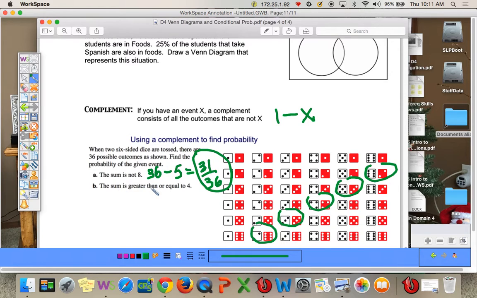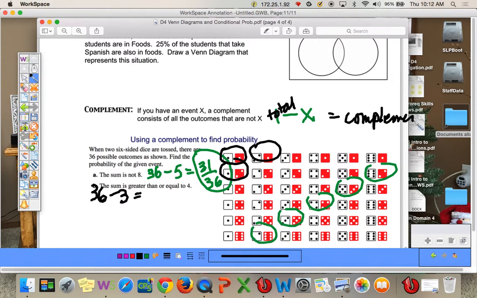Let's find the probability the sum is greater than or equal to 4. Well, how many sums are less than 4? These are less than 4. There are 3 that are less than 4, so all the rest are greater than or equal to 4. So the complement is easier to use. 36 minus 3 is your complement. I should say your total minus x is your complement. So we have 33 outcomes out of 36 that are greater than or equal to 4, and then you could figure that probability out.